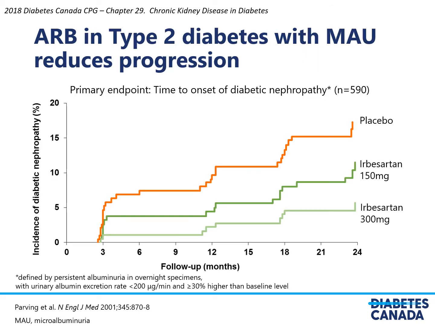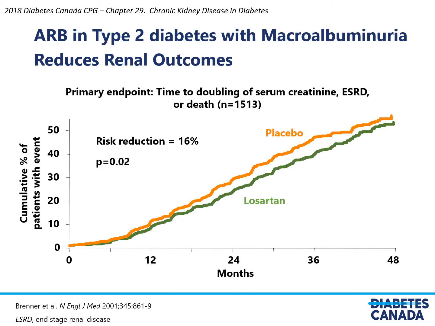In the case of type 2 diabetes, we have good evidence for the angiotensin receptor blocker class. This is a study of irbesartan at the 150 milligram and 300 milligram dose, showing a distinct reduction in time to onset of diabetic nephropathy. In addition, this is a study of losartan, also showing reductions in renal outcomes in individuals living with type 2 diabetes with macroalbuminuria.